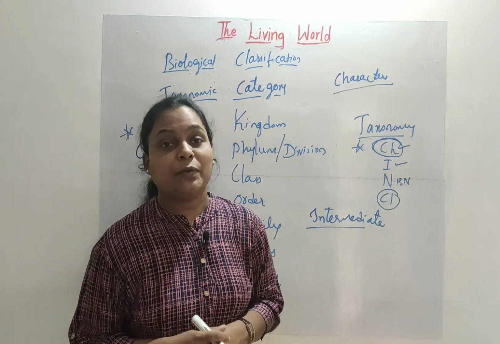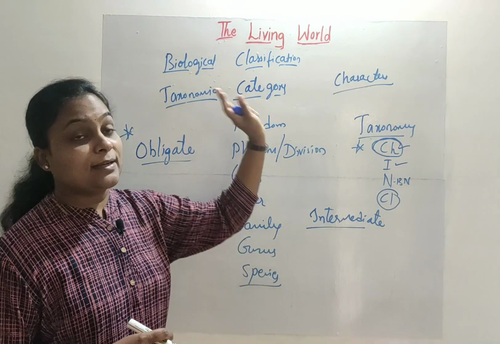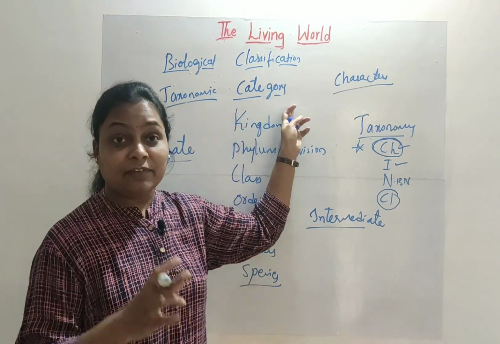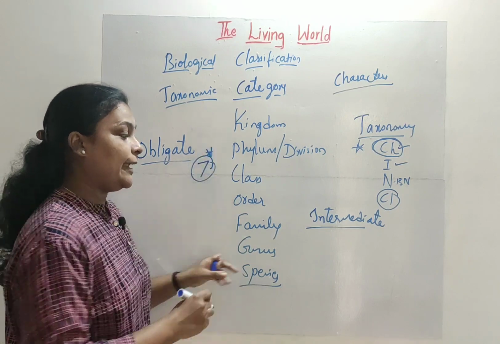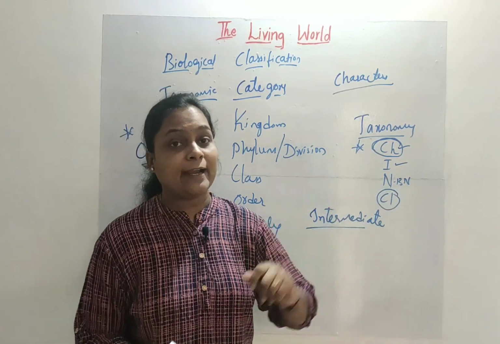Right, so this video is all about biological classification and taxonomic categories, with the two types: obligate, how many? 7, very important, and intermediate taxonomic categories.